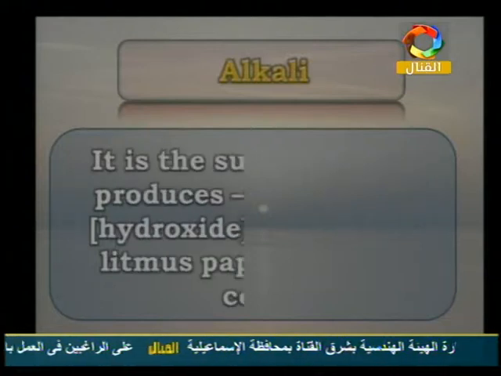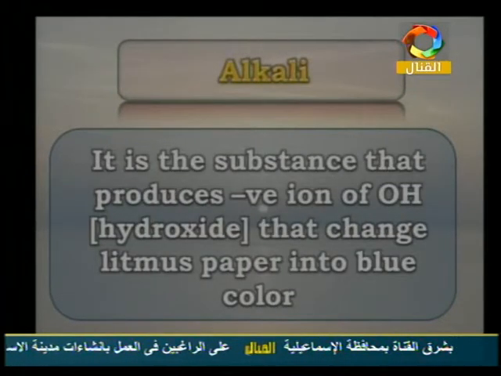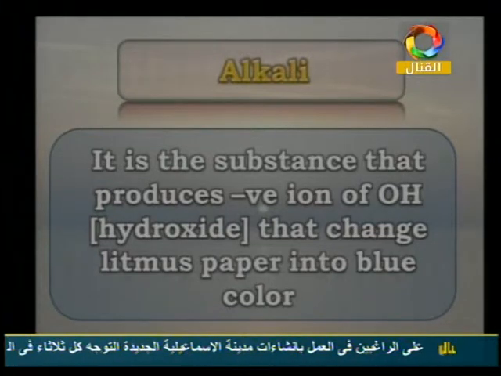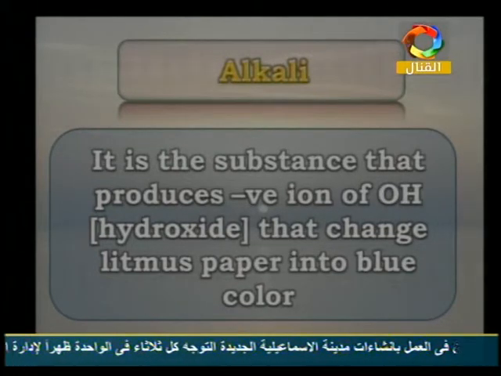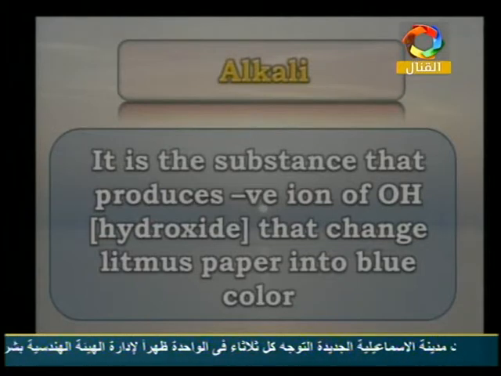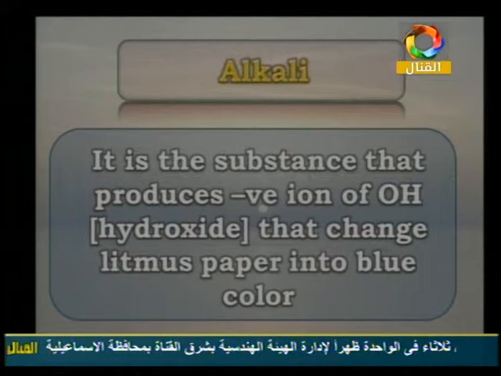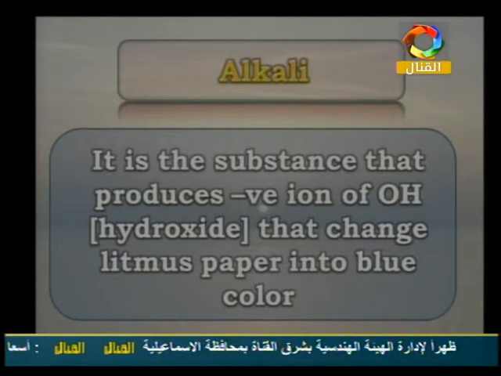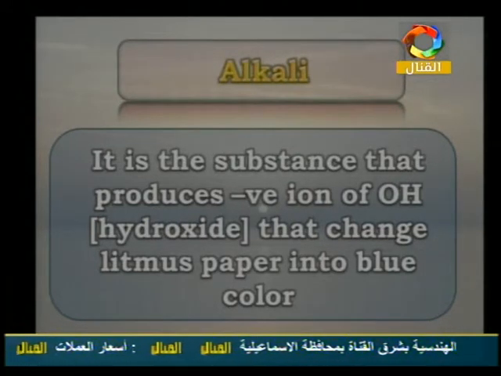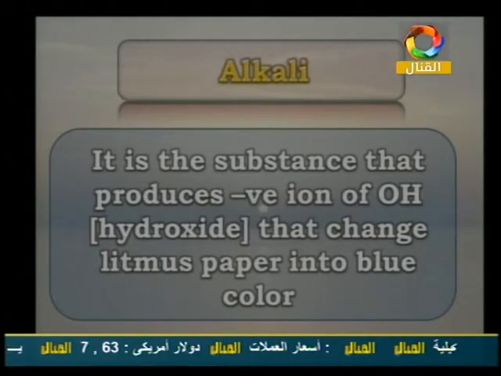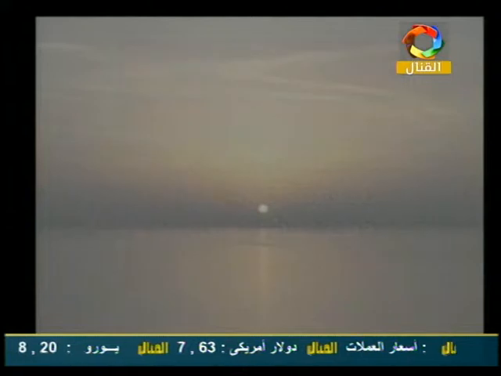After that, we have another definition. We have the alkali. Alkali means what? It means the substance which produces negative hydroxide ions that change litmus paper into blue color. Again, we have alkali solution or alkaline solution. It means the substance or solution that produces negative hydroxide ions that change litmus paper into blue color.